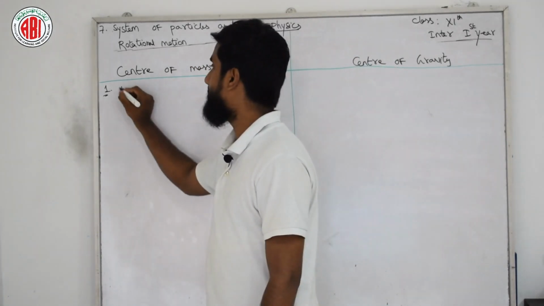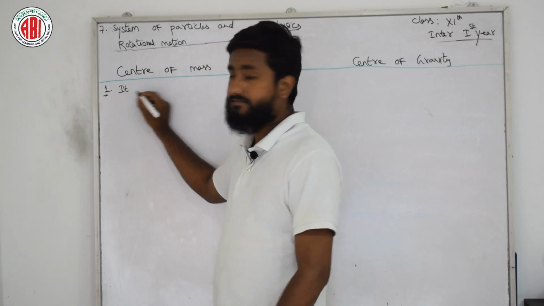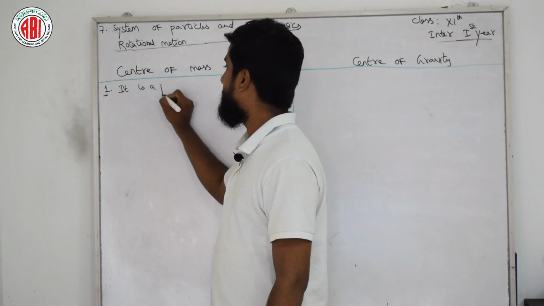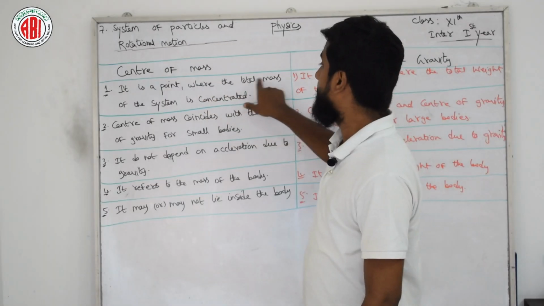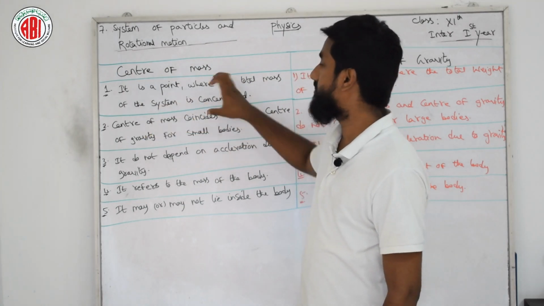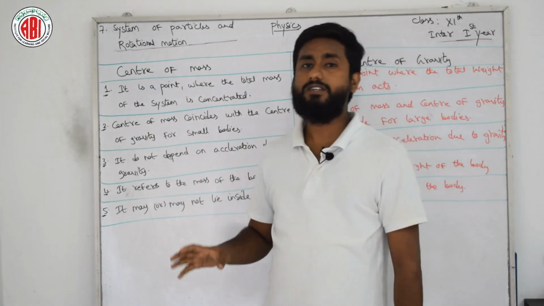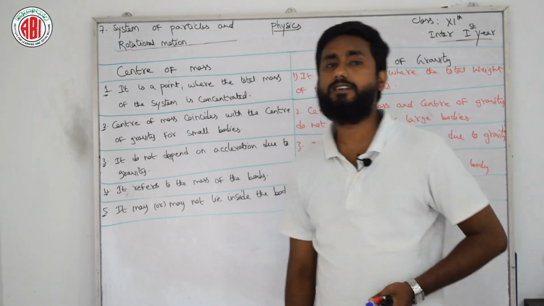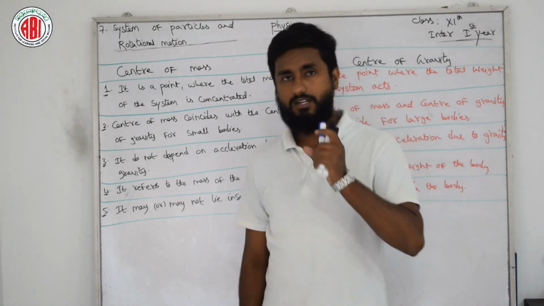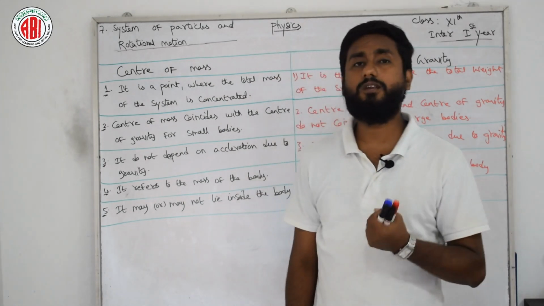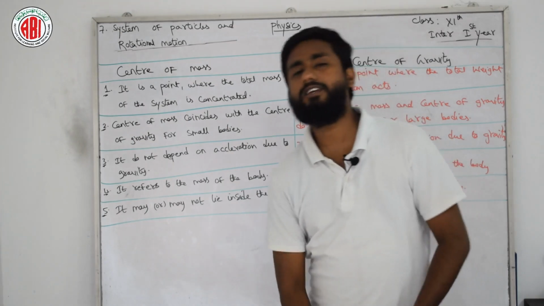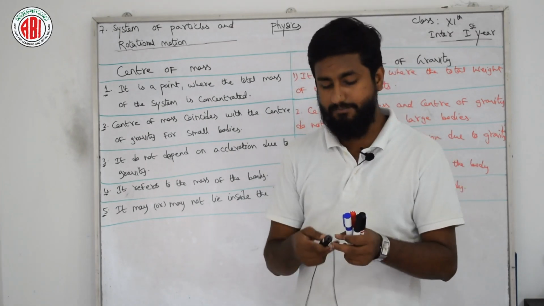For center of mass, we can say that it is a point where the total mass of the system is concentrated. Just now, in the definition of center of mass, I said that it is a point where the object or body's total mass is concentrated. So here we can use the total, complete system.